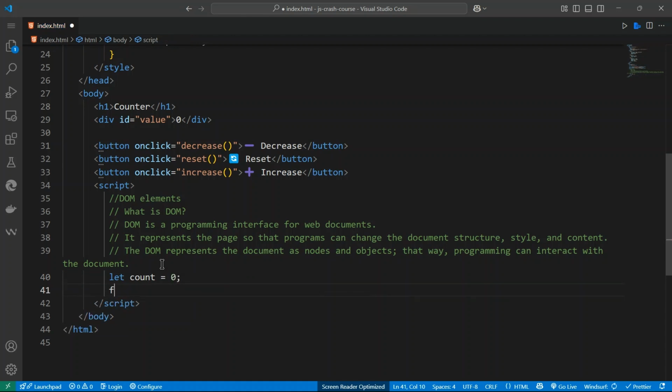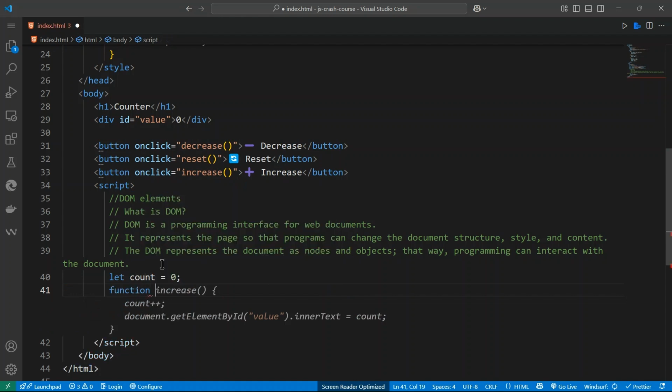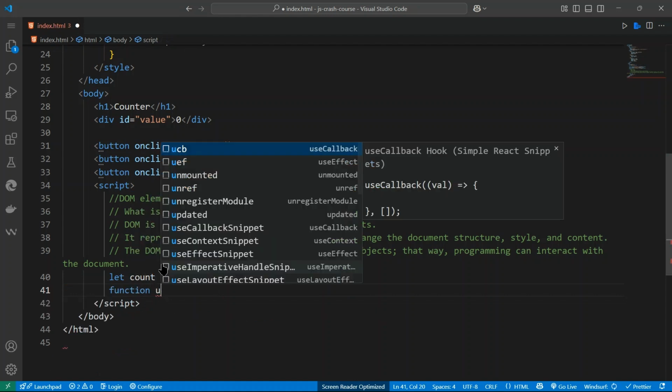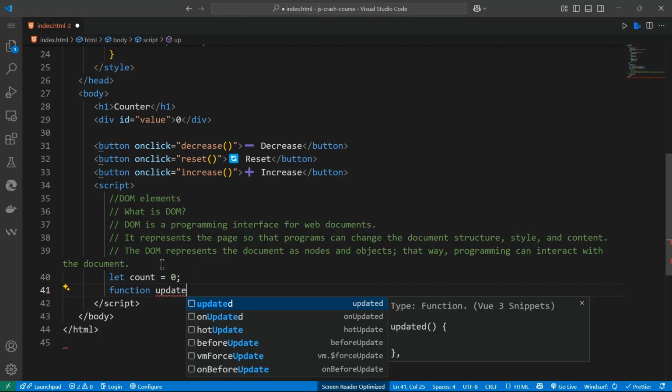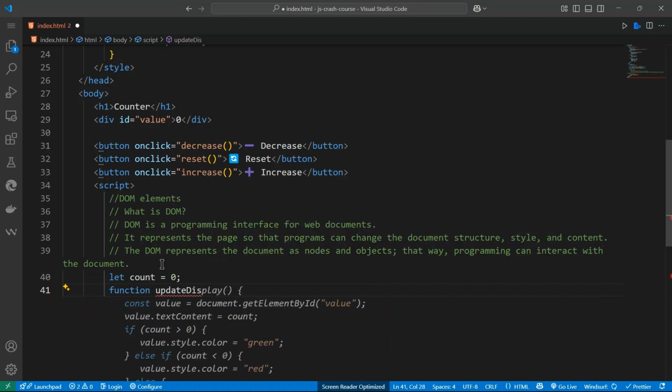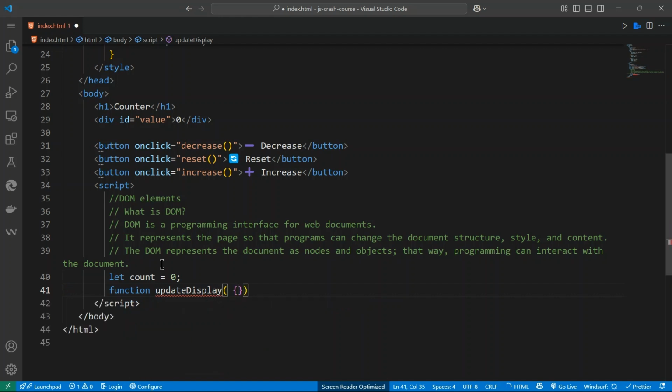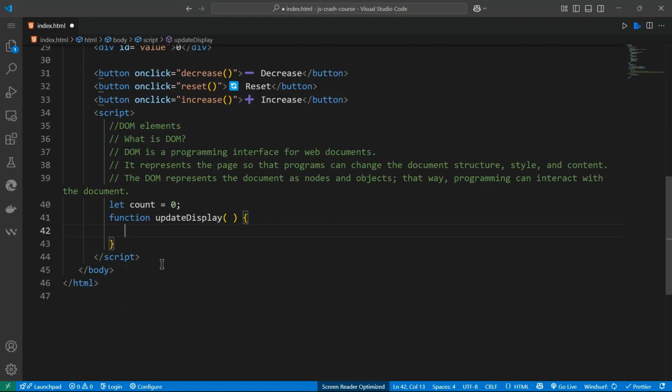And now let's create the function we saw first, updateDisplay, like this.